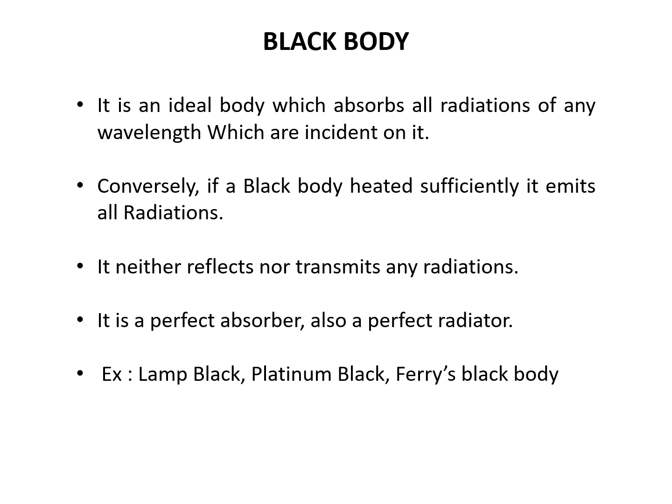As I already told you, whenever radiation is incident on a body, there will be three processes: reflection, absorption and transmission. Here we are saying that it neither reflects nor transmits any radiation. It means it absorbs all the radiation incident on it. That type of body is called a black body. It is a perfect absorber, also a perfect radiator. Examples of the black body are lamp black, platinum black, or Ferry's black body.